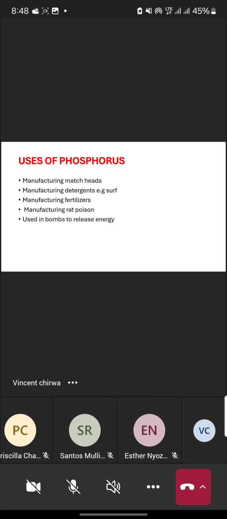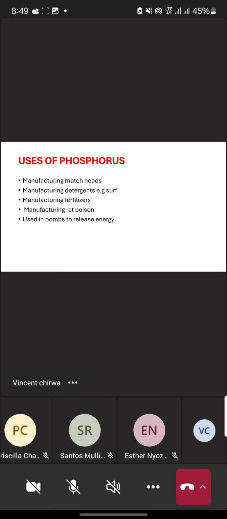Another use of phosphorus is in the manufacturing of detergents like surf, and disinfectants that kill infections. It is also used in the manufacturing of fertilizers like NPK.